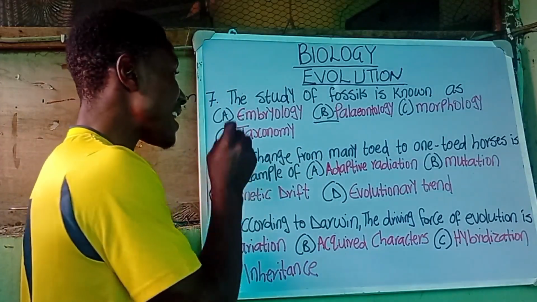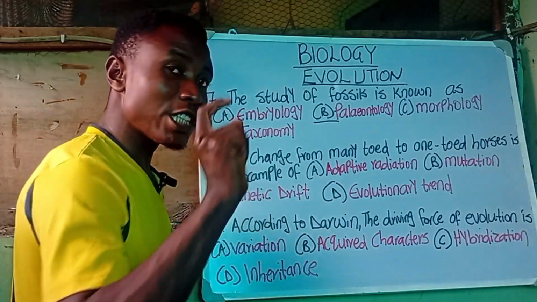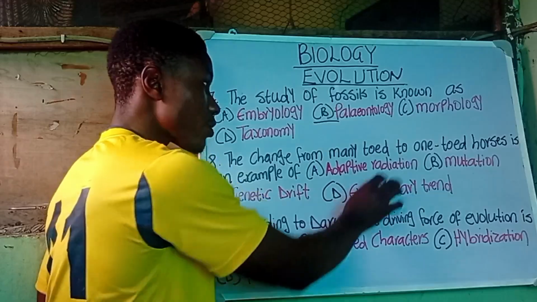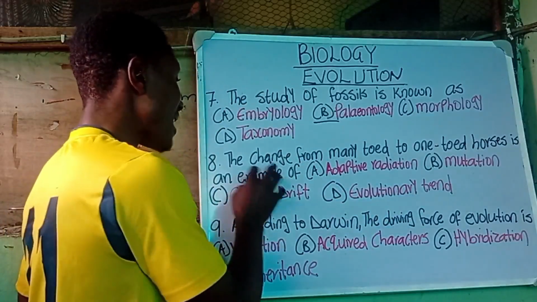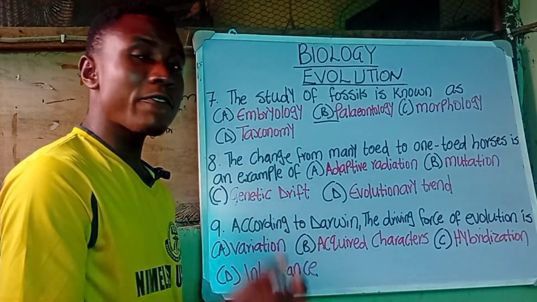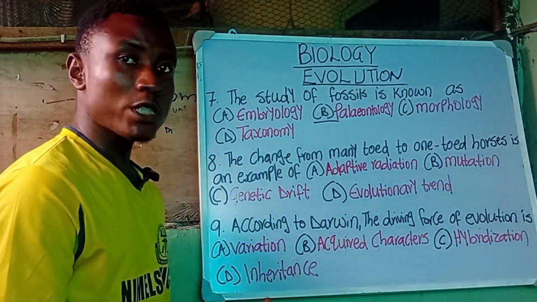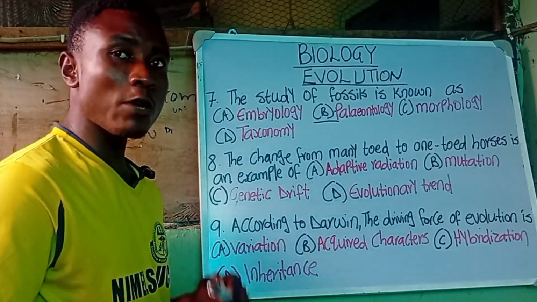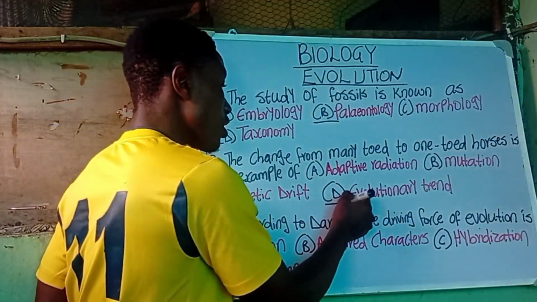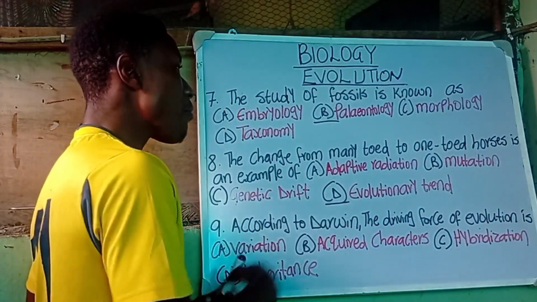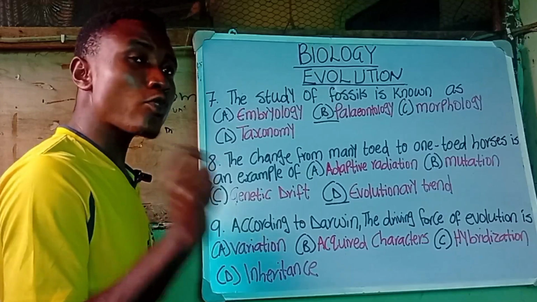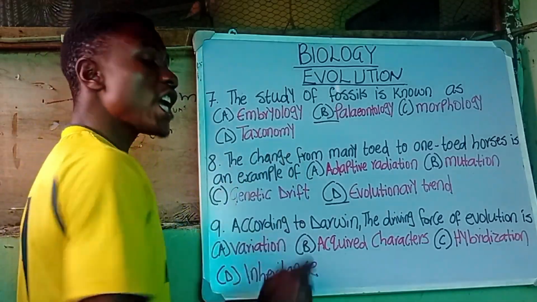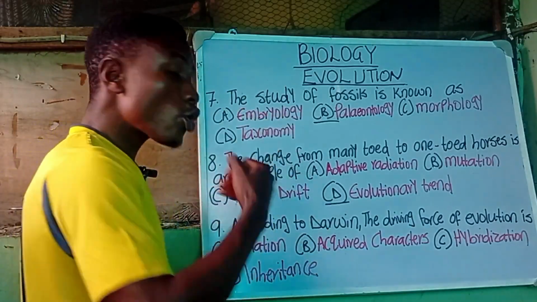horse is an example of. The change from many-toed horse to one-toed horses is an example of A. Adaptive radiation, B. Mutation, C. Genetic drift, and D. Evolutionary trend. The correct answer there is evolutionary trend. The moment you see change, the first thing that should come to your mind should be evolution. They change from plenty toes to just one toe.